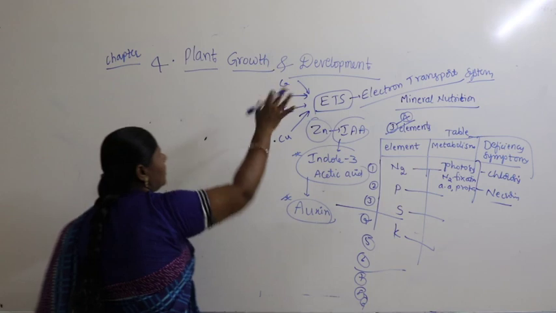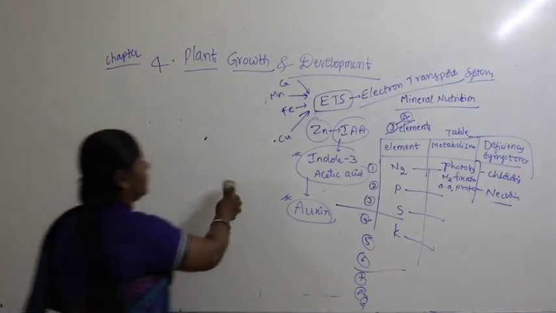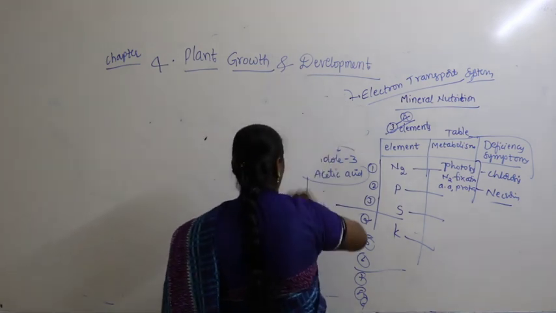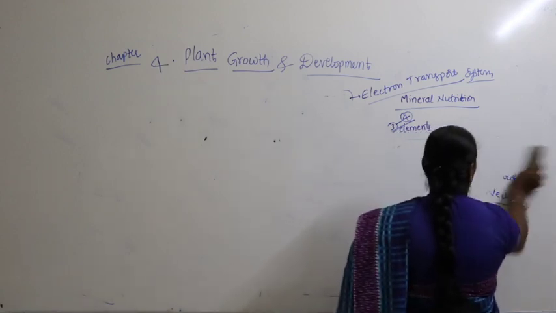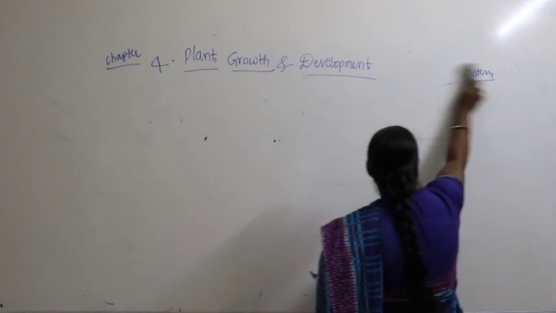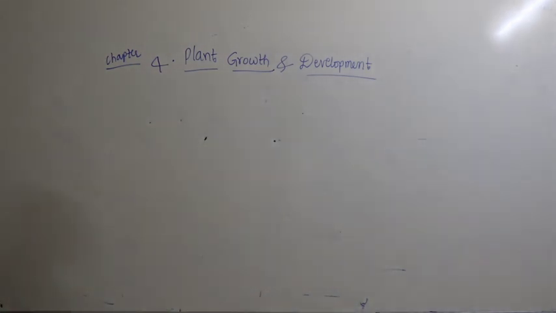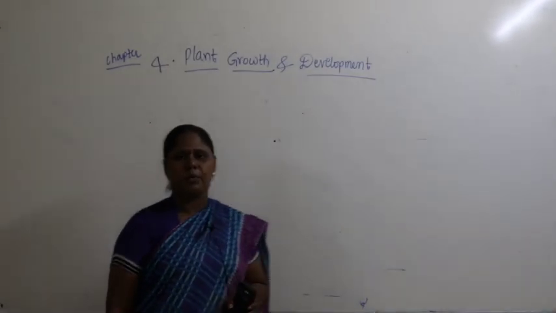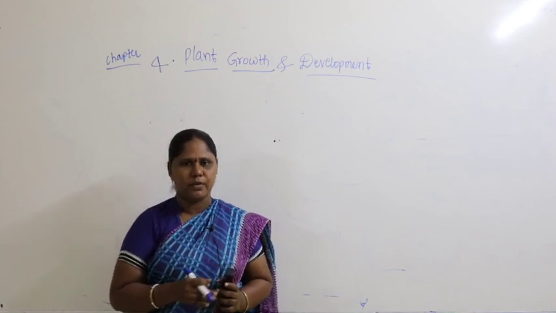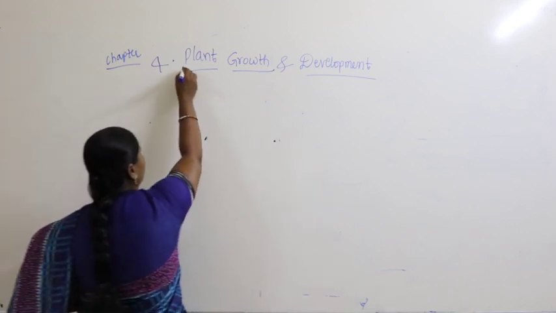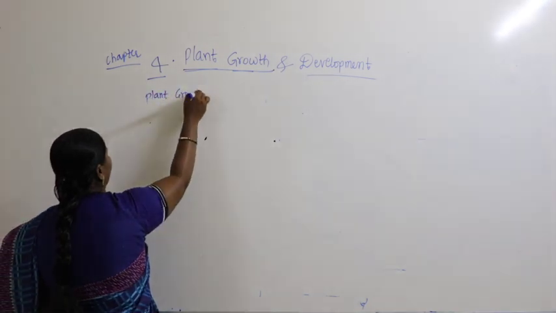Plant growth and development. So here, let us study about plant growth. In the very first chapter, living world, you are already familiar with the definition of growth.